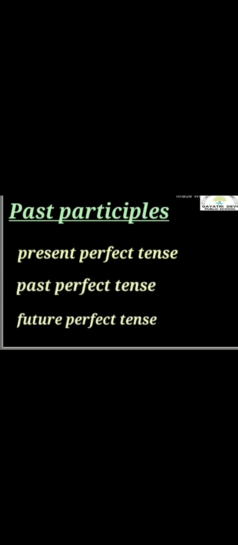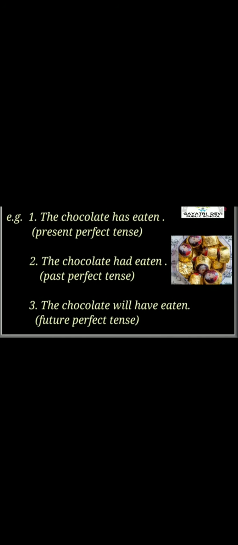Okay. Now let us learn about the past participles. Past participles include present perfect tense, past perfect tense, and future perfect tense. Now see the example. The chocolates has eaten. Has eaten. That is a present perfect tense. Chocolates had eaten. Had eaten. Past perfect tense. The chocolates will have eaten. Will have eaten. Future perfect tense. Right? All perfect tenses are used in past participle.